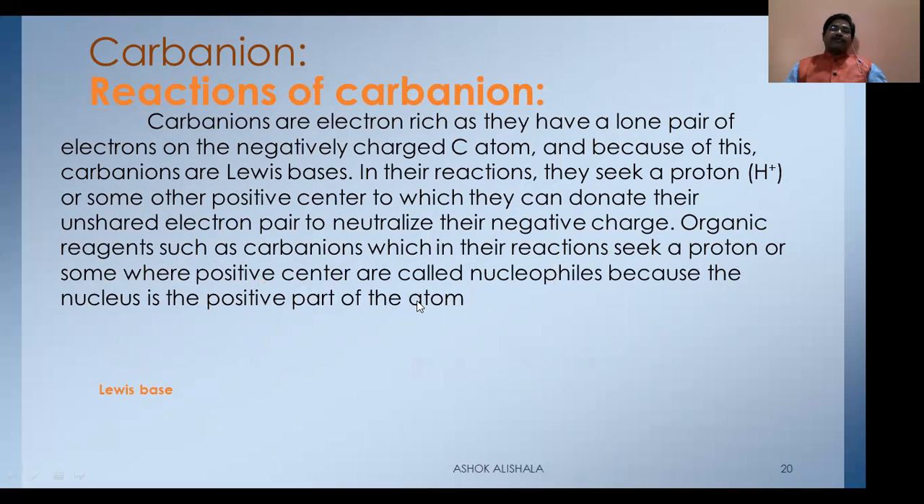That is, till now we discussed the stability of the carbanions. Now we will discuss the reactions of these carbanions. In this case, we see this one. See, this is a reaction. This is a carbanion, and it seeks a positive charge, and so elimination takes place. It undergoes neutralization. In these reactions, the carbanion acts as a Lewis base.